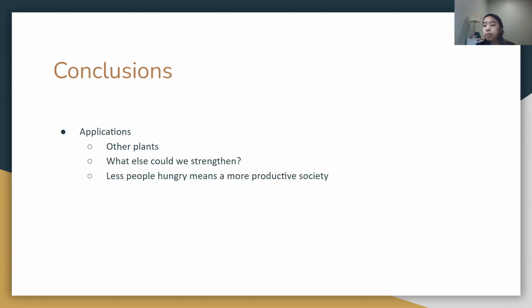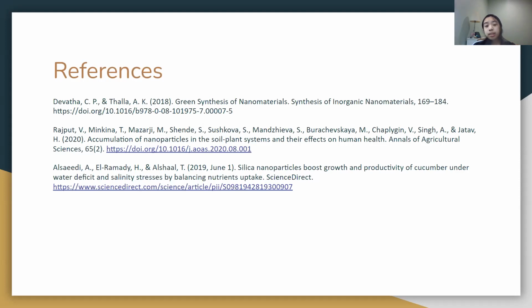Furthermore, this study will open the doorway to larger scale applications of nanoscience. I have noticed that we studied the effects of nanoparticles on individual cells, but there are very few studies on the effects of nanoparticles onto entire organisms. If we can strengthen plants to withstand volatile weather, what else could nanoparticles do on this scale? To what organisms? To us humans? The possibilities are endless. So that concludes my presentation.